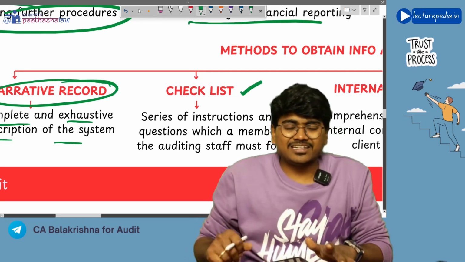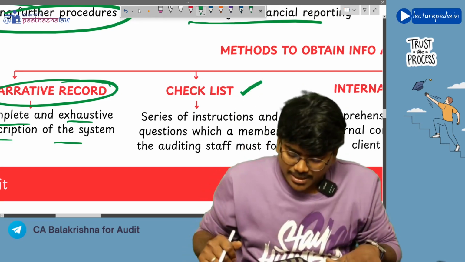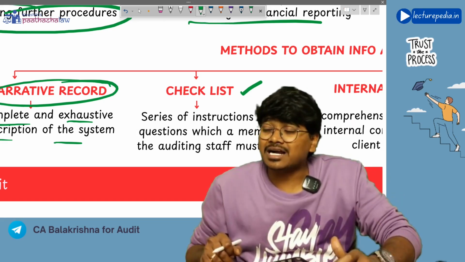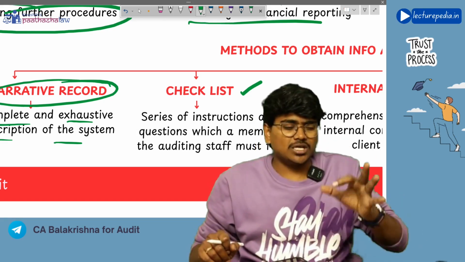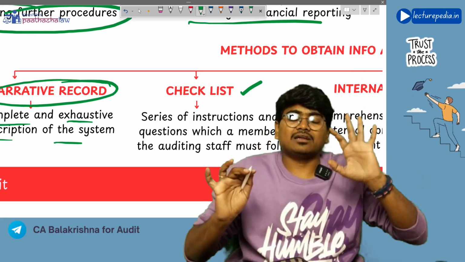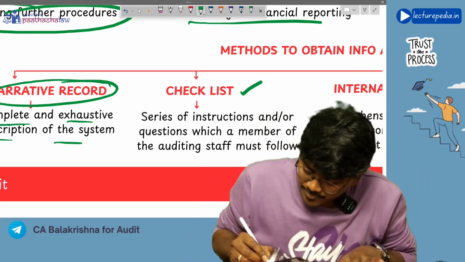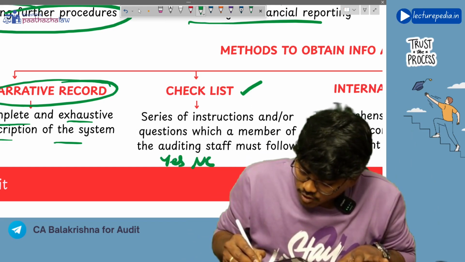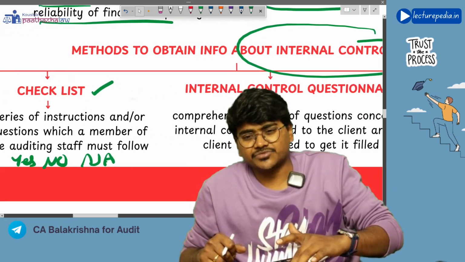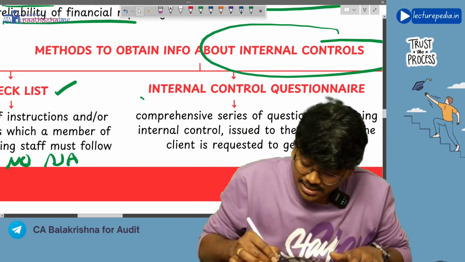Next, checklist. What is meant by a checklist? Basically, a checklist will contain a series of instructions that has to be answered by the audit assistant who is doing the audit. That person needs to answer the series of checklist questions, and the answers will be either yes, no, or not applicable. Next, internal control questionnaire.